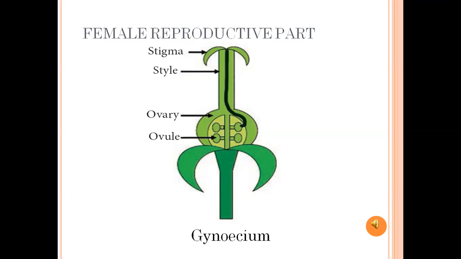See this picture. This is the gynoecium, the female reproductive part. First one, the topmost sticky tip of the style is the stigma. Pollen grains are received by the stigma. This is the fourth whorl of a flower. Second, style. Style is the cylinder tube-like structure. Next one, the bottom of the style is called the ovary. In the ovary, ovules are there. Gynoecium is the female reproductive organ.